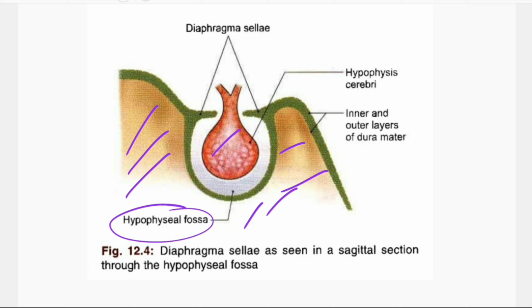This is the pituitary, this is the infundibulum or stalk, and here is the dural folding. This circular folding of dura mater is the diaphragma sellae.